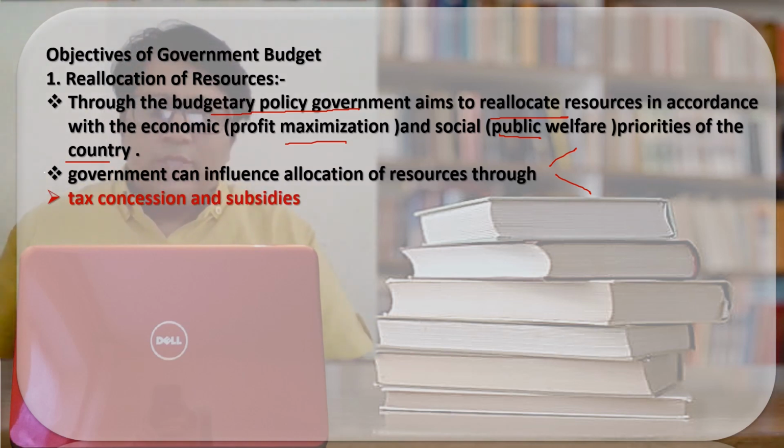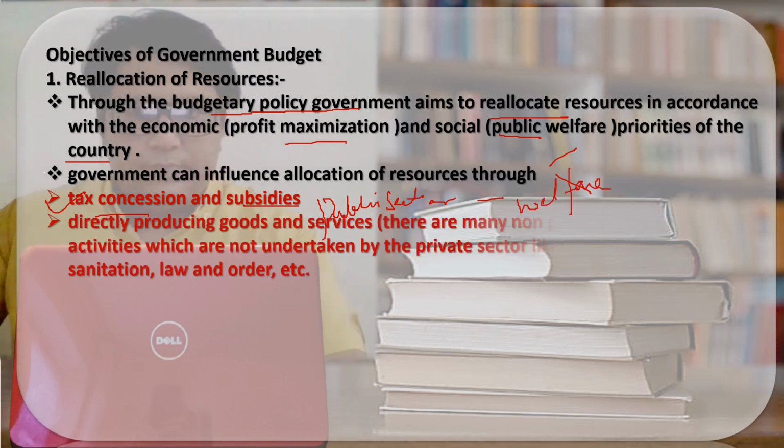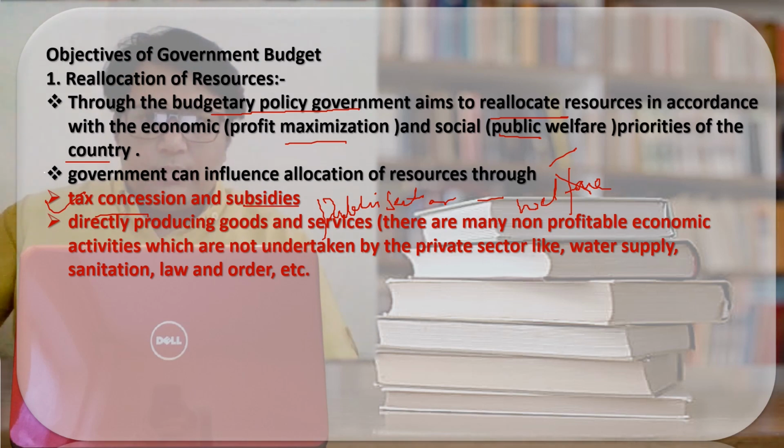How can the government influence this? Through tax concessions and subsidies. By providing tax concessions and subsidies to the public sector, the government enhances welfare. Second, by directly producing goods and services, the government checks monopoly and finally enhances welfare.